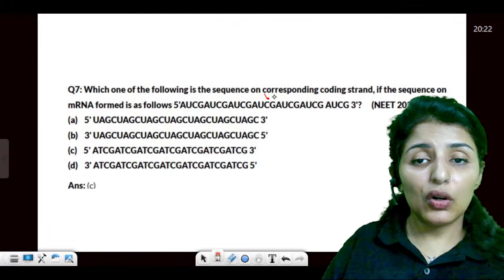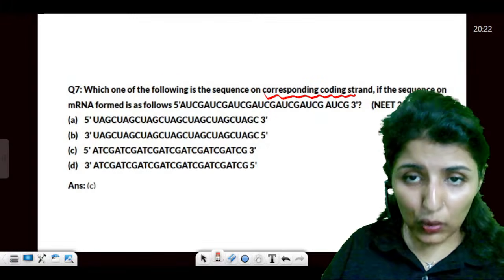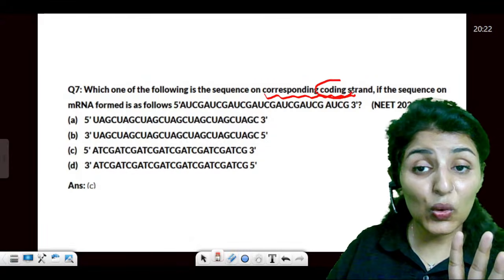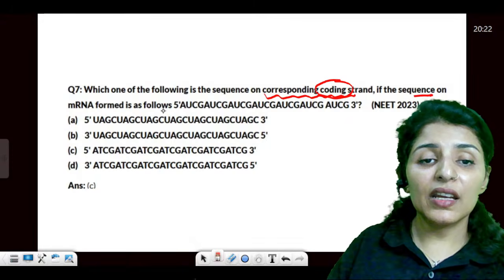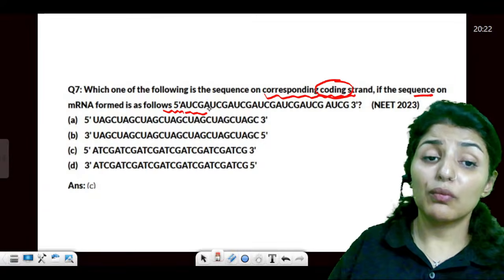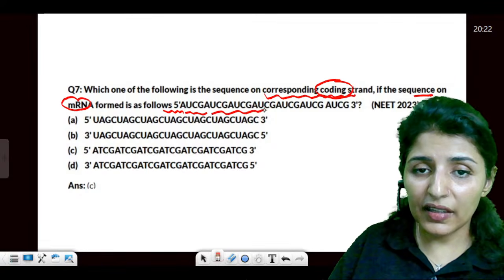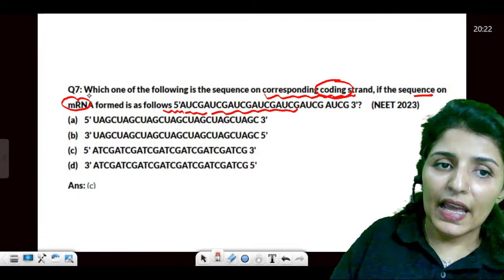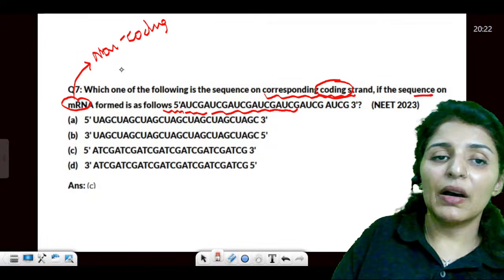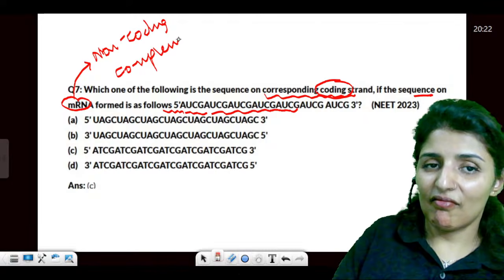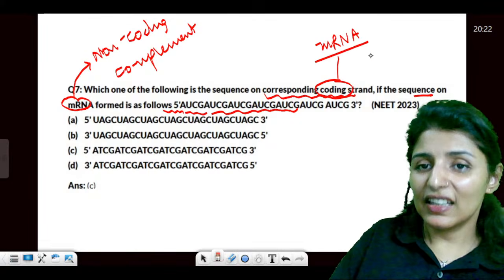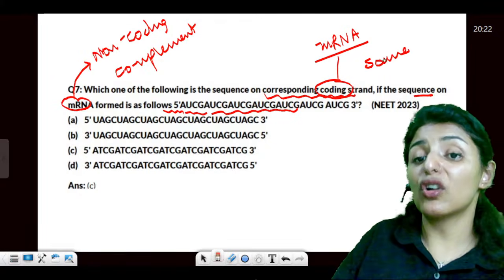Moving on now. The corresponding coding strand is given here. The coding strand is the one against which mRNA is not produced. If the sequence of mRNA formed is as follows, which of the following is the sequence? So the mRNA is given and you have to find the coding strand. You must know, guys, mRNA is made against the non-coding strand. So non-coding and mRNA are complementary. But mRNA and coding are similar. They are the same. They are not complementary.